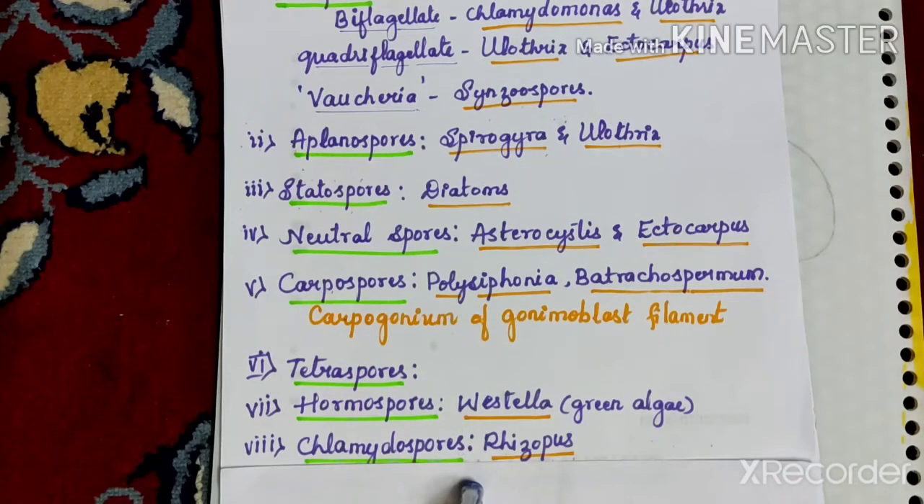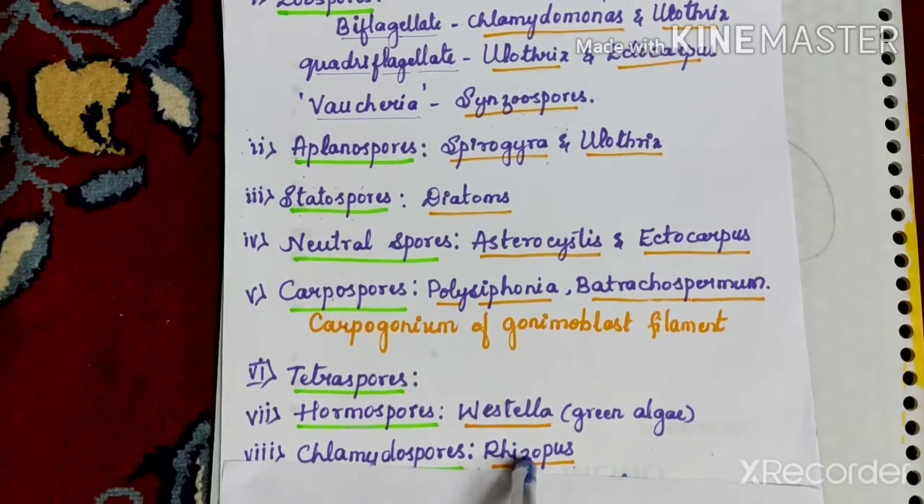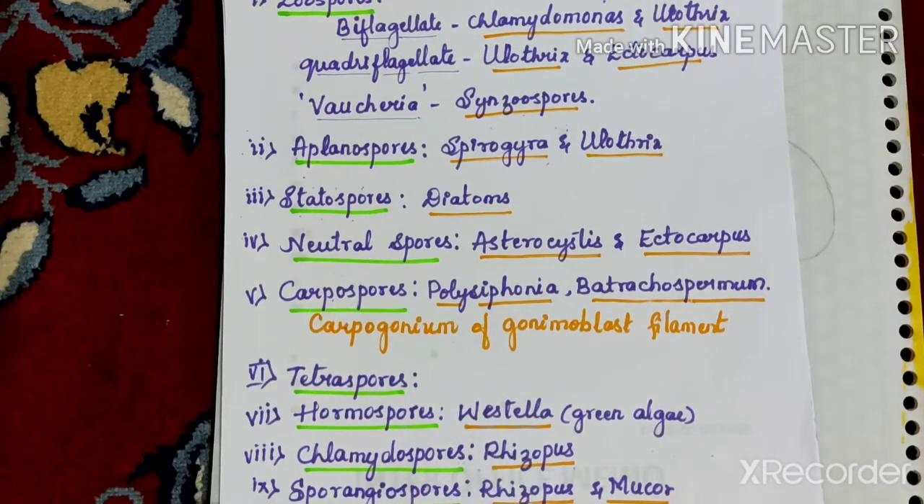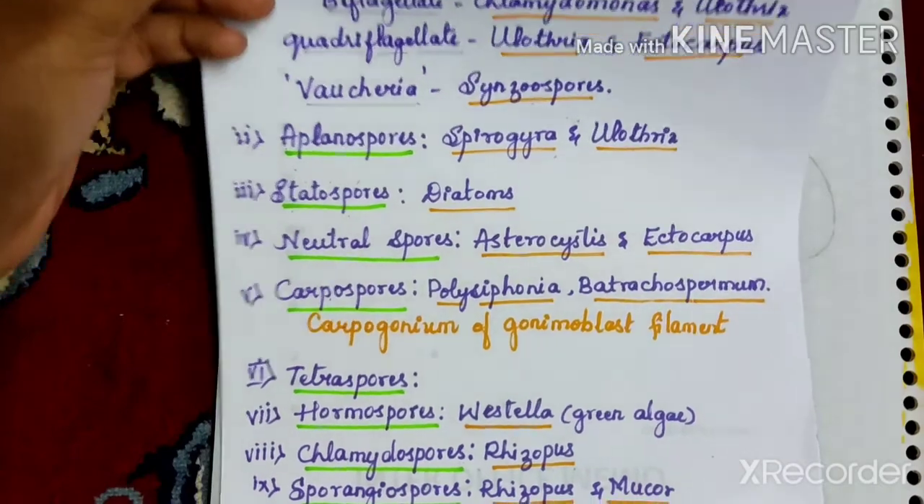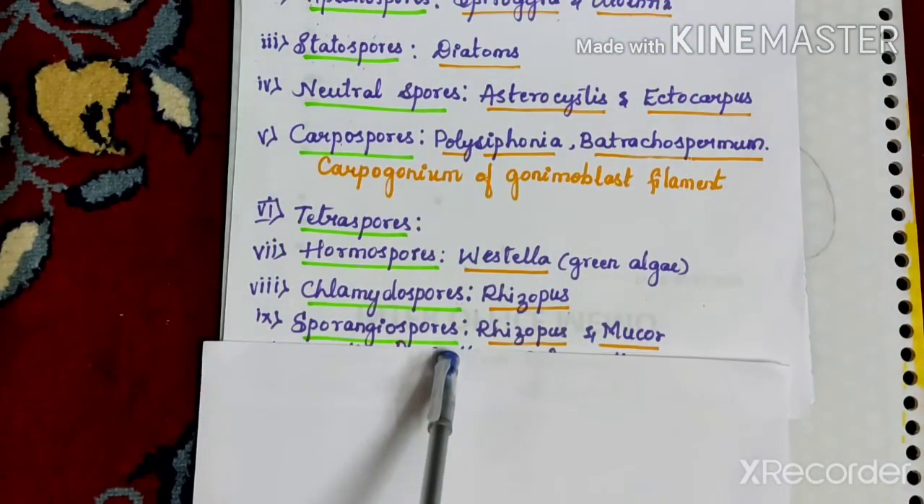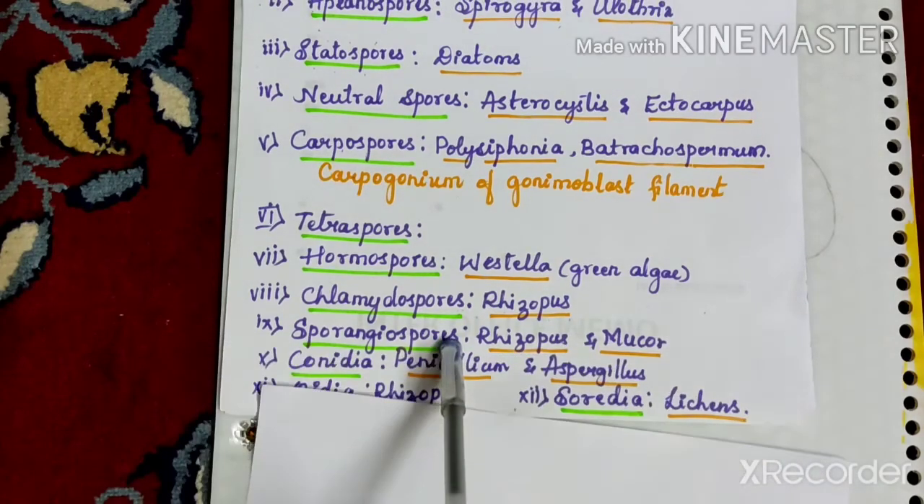So next type of spore is chlamydospores. So chlamydospores are the thick-walled non-motile spores found in Rhizopus. So the next one is sporangiospores. The sporangiospores are also non-motile spores produced inside the sporangium, as in Rhizopus and the Mucor, which are the fungal members.